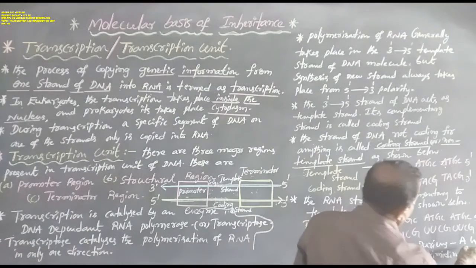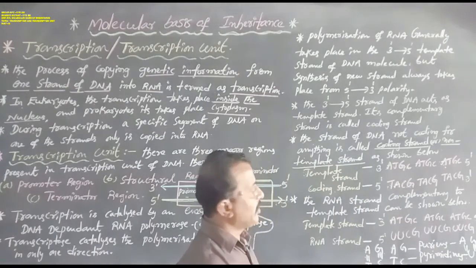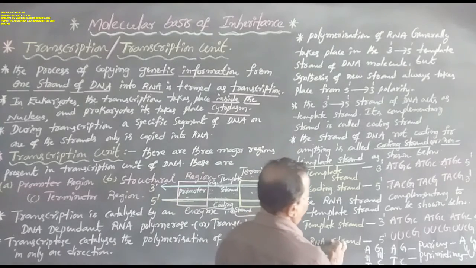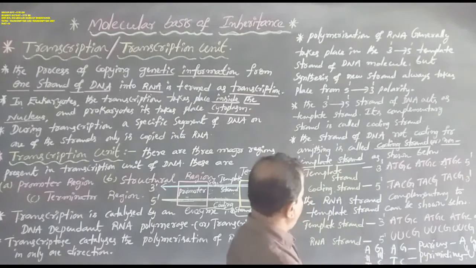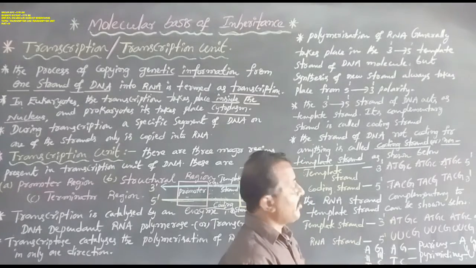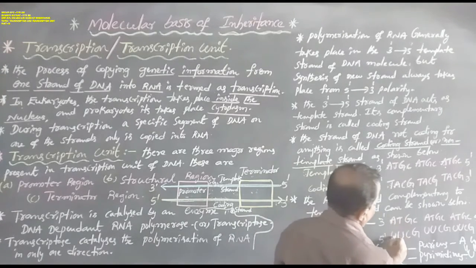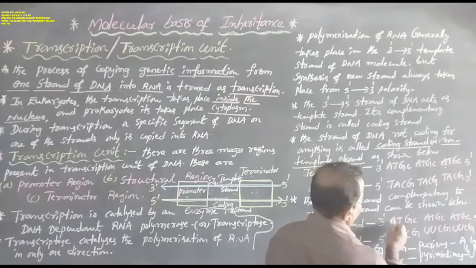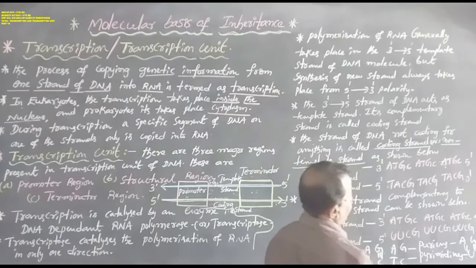So here adenine is opposite to uracil, and guanine is opposite to cytosine. Hence in the RNA strand, adenine pairs with uracil, thymine also pairs with uracil, guanine pairs with cytosine, and cytosine pairs with guanine. These are the RNA strand nitrogen bases. Why? Because adenine is always opposite to uracil, so thymine is replaced by uracil.